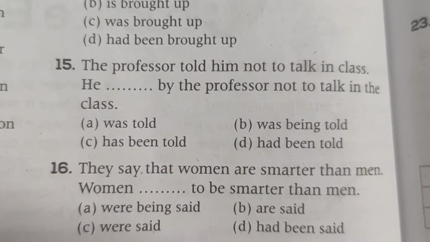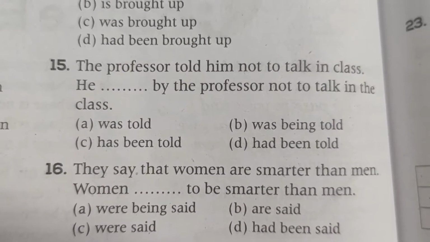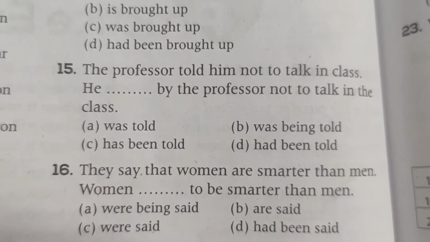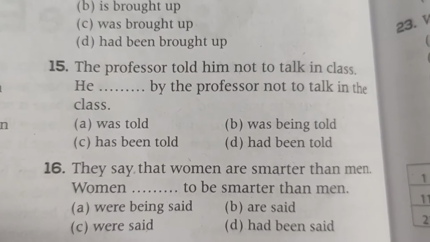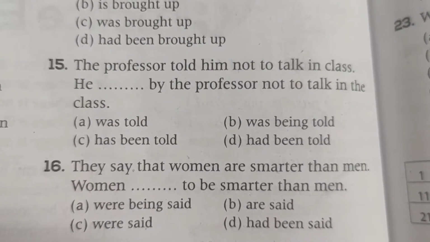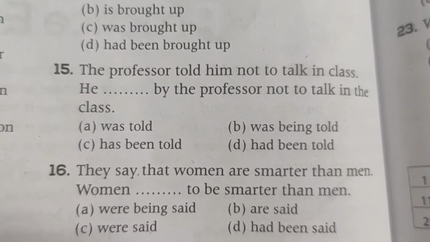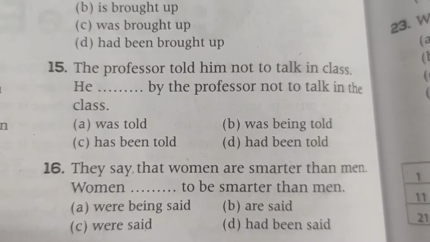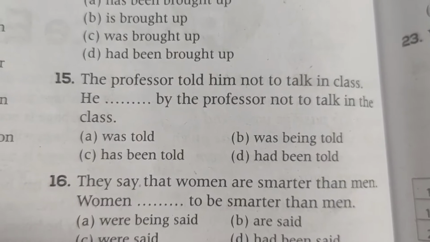Bring that object as the subject. So him comes to the subject place. It will become he. He dash. The subject becomes the object. So in the question the professor is subject, so in the answer it has come to the object place. By the professor. He subject, he dash by the professor not to talk in the class.